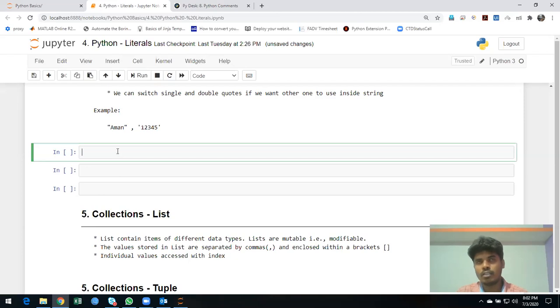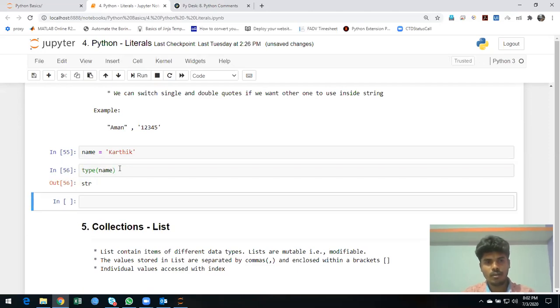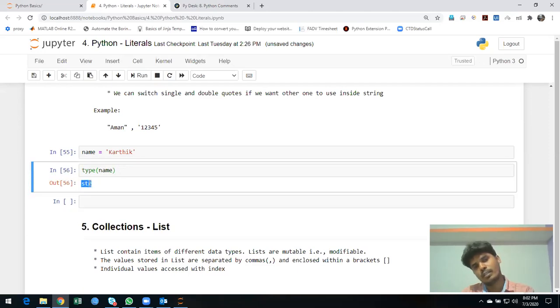Usually in numericals we have seen that we did nothing special to create the variable. We just create a variable, assign it with an equal sign, and give some numbers. For string, there are multiple ways to specify strings. I'm going to give name. Here I can give Karthik as a string, and I'm going to check the type of name. You can see it's a string.